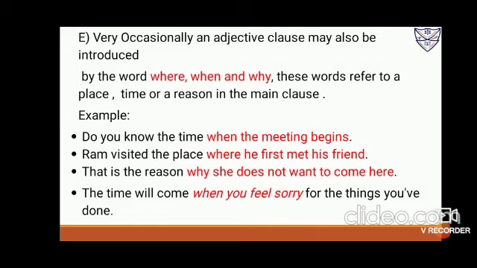So in all the four statements you can see, they ask the place, the time and the reason. So do you know the time? Time means when. So when the meeting begins. Ram visited the place, which place or where? So where he first met his friend. That is the reason. What is the reason? Why? Because for reasoning we use why. So why she does not want to come here. The time will come, again when we are talking about the time, we'll use the word when you feel sorry for the things you have done.